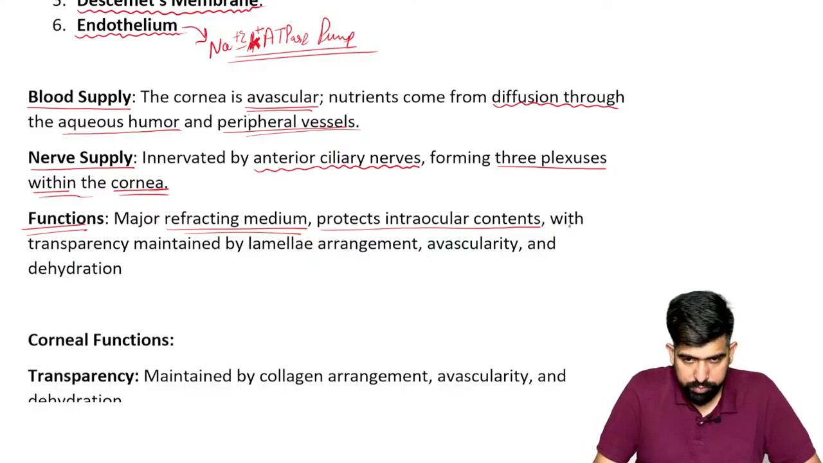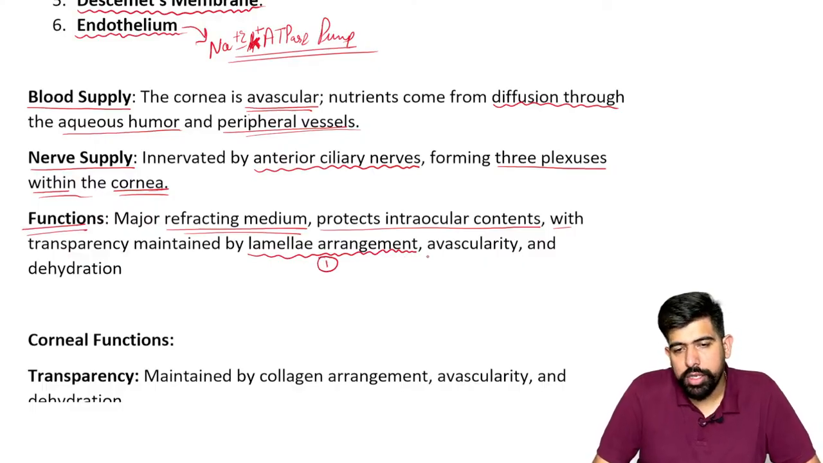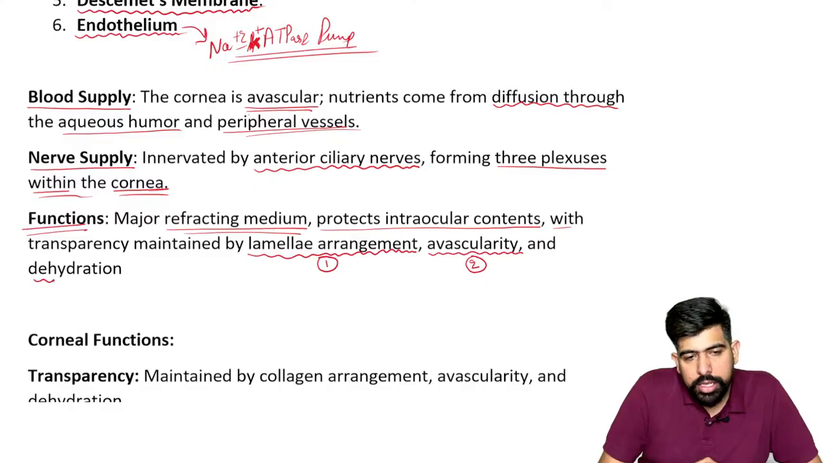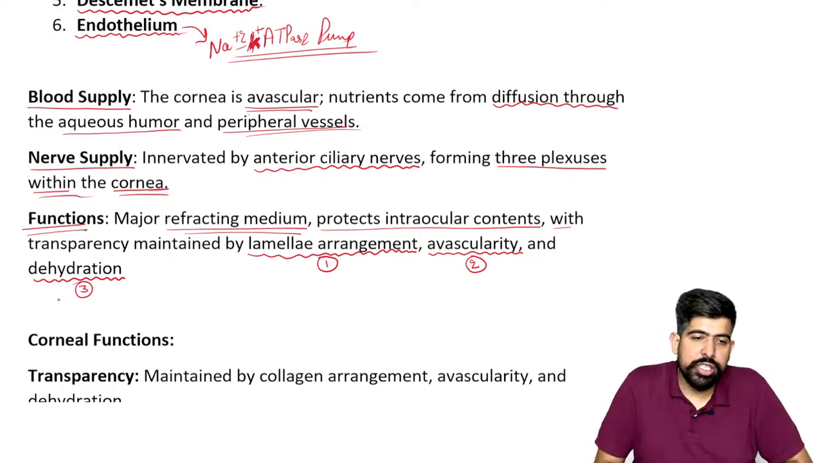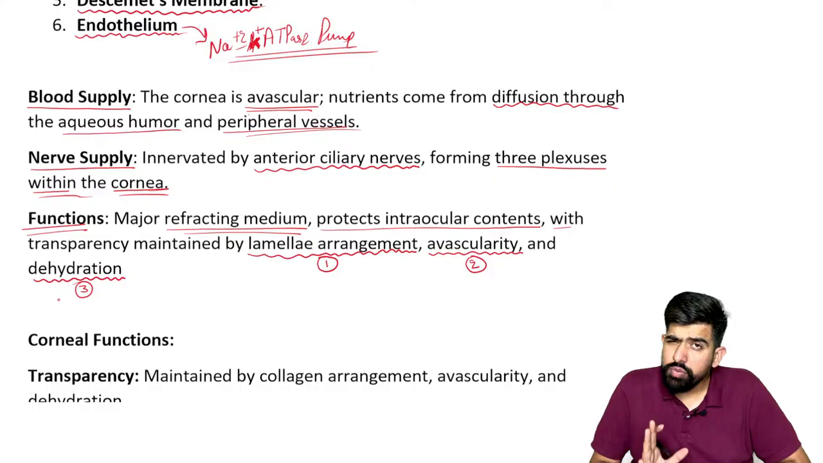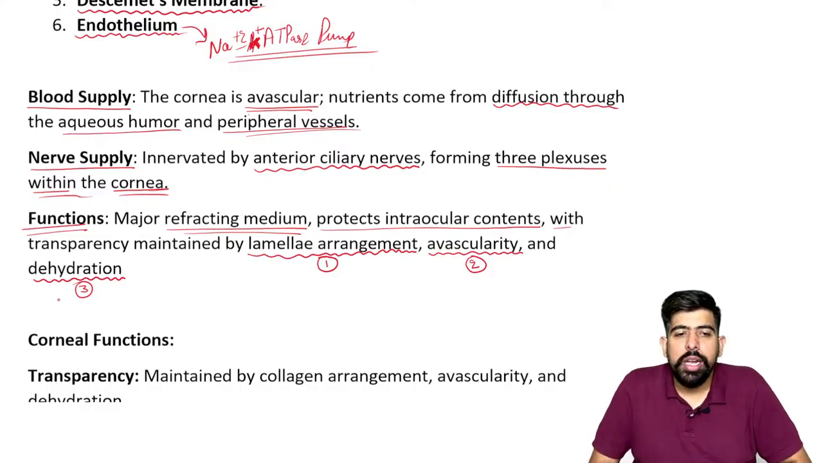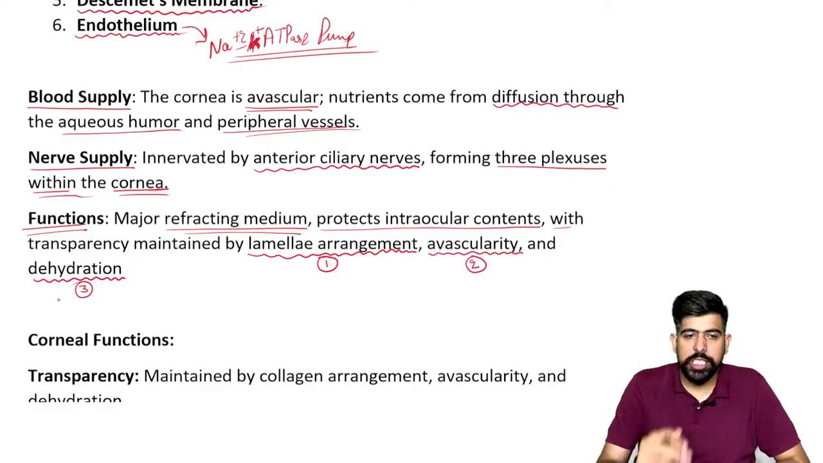Next, transparency is maintained by three important properties. First is the lamellar arrangement. Second is the avascularity, no blood supply, and the third one is dehydration. These three important things are making your cornea transparent, right?